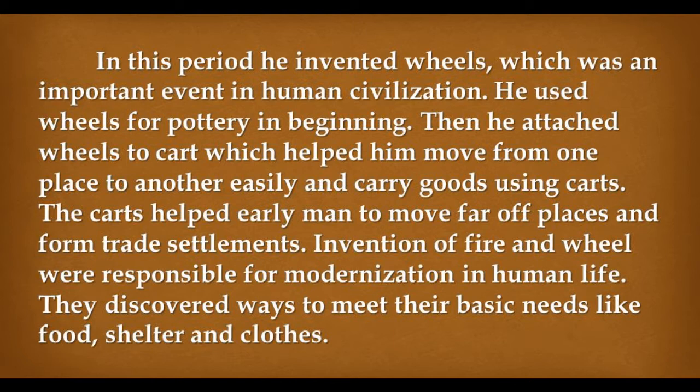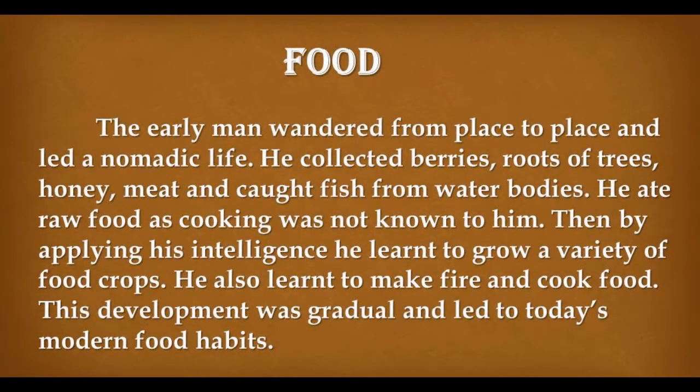Invention of fire and the wheel were responsible for modernization in human life. They discovered ways to meet their basic needs like food, shelter, and clothes. Food. The early man wandered from place to place and led a nomadic life. He collected berries, roots of trees, honey, meat, and caught fish from water bodies. He ate raw food as cooking was not known to him.